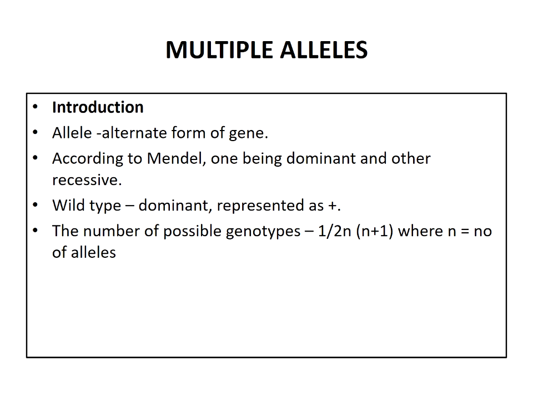Usually, the wild type allele is dominant over its recessive allele, and the wild allele is represented by a plus sign. Multiple alleles are also defined as a series of forms of genes situated at the same locus of homologous chromosomes and affecting the same character.